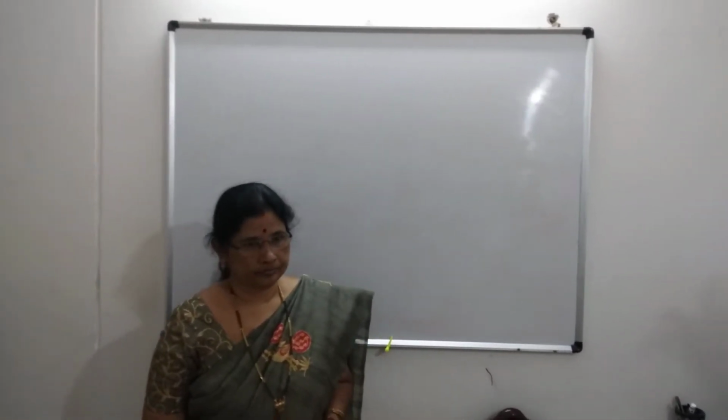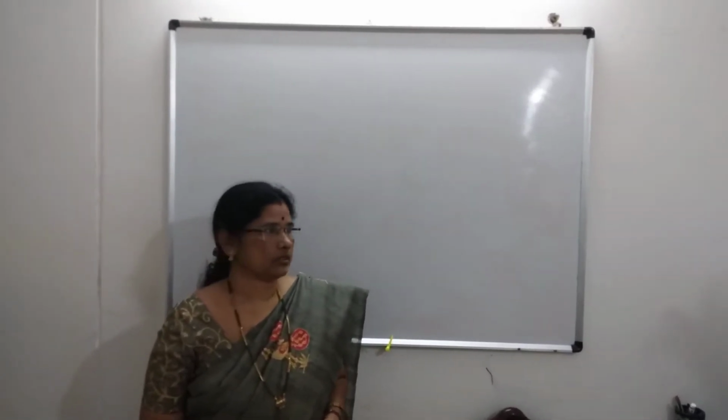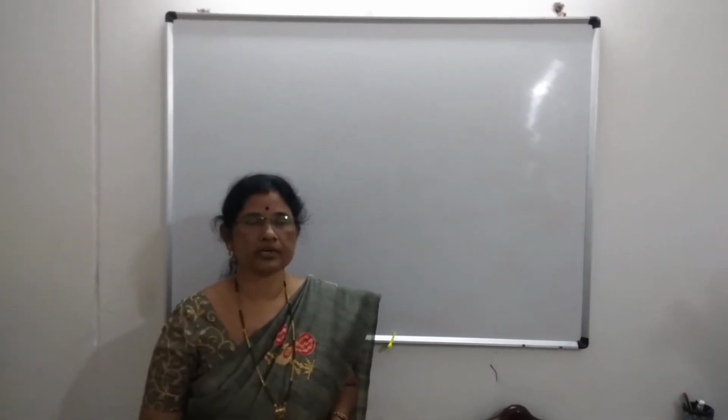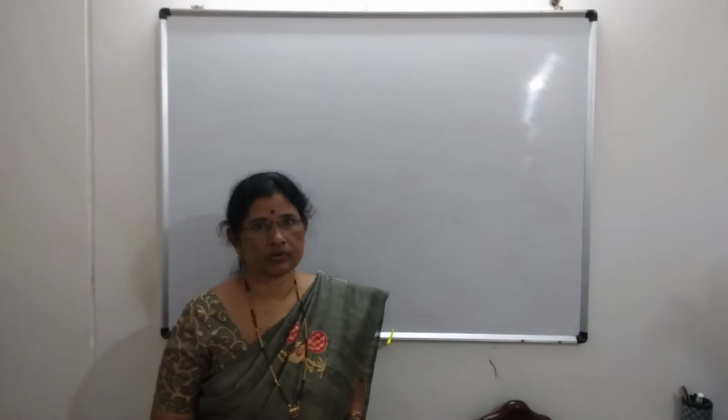And today I am going to teach the introduction of coordinate geometry, which is also a branch of mathematics. Actually the branches of mathematics are one is the direct method and the other is the indirect method. Direct method means we use all algebraic simplifications.